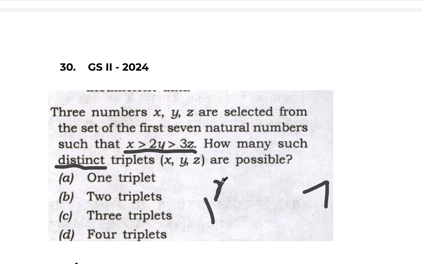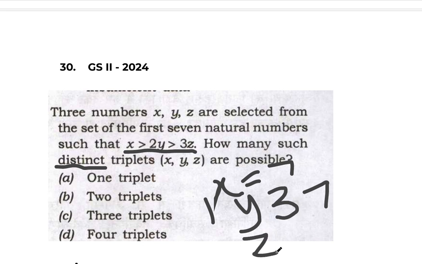So we got X is equal to 7, Y is equal to 3, and we can say 3Z should be lesser than 6. Okay, and 3 into 1 we can write. So Z is 1. If we put 3 into 2, it will become 6, which should not be equal. So to get less than 6, we can write the Z value as 1. So this is one scenario.